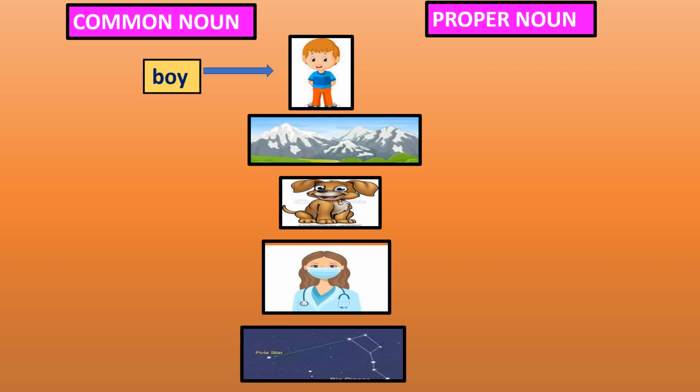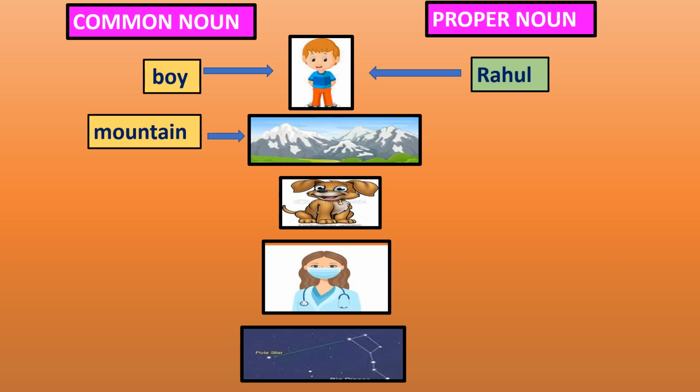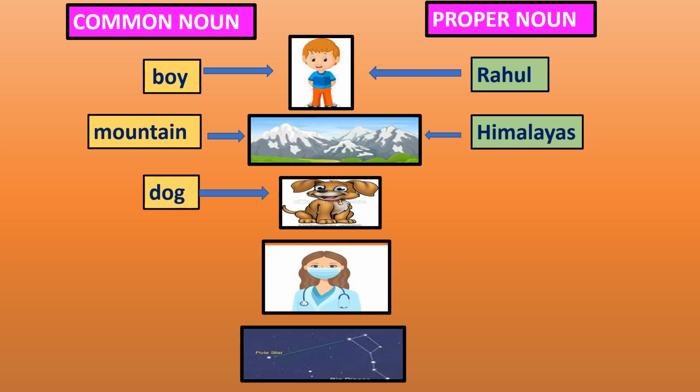He is a boy. His name is Rahul. So, in this picture, Rahul is a specific name of this boy, but boy is a general name. This is a mountain. Its name is Himalayas. So, Himalayas is a specific name of this mountain, while mountain is a common noun. This is a dog. There are many dogs, so dog is a general name for this animal. Its name is Moti. So Moti is a special name of this dog. So Moti is a proper noun.